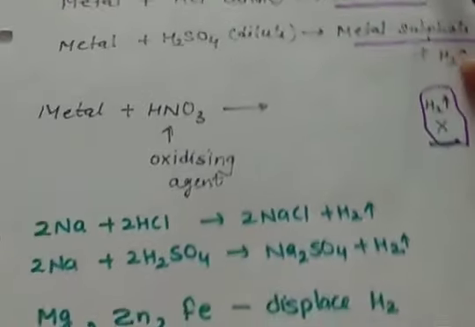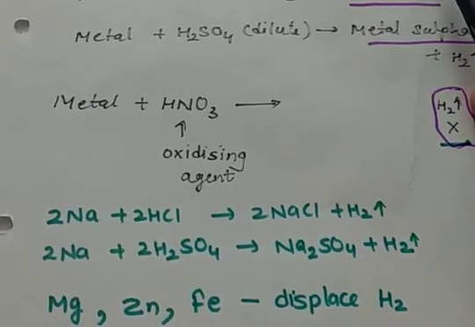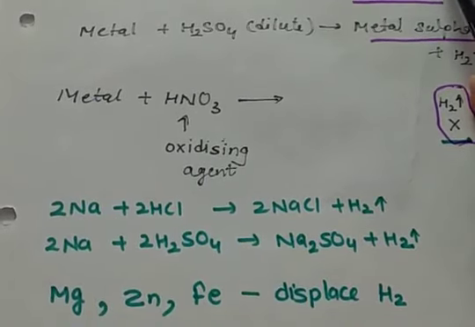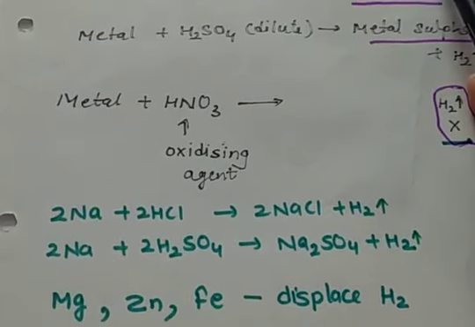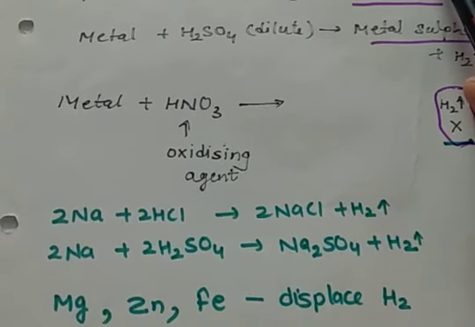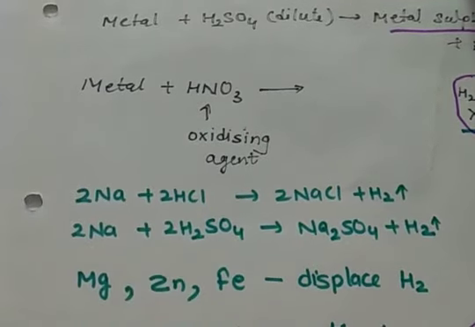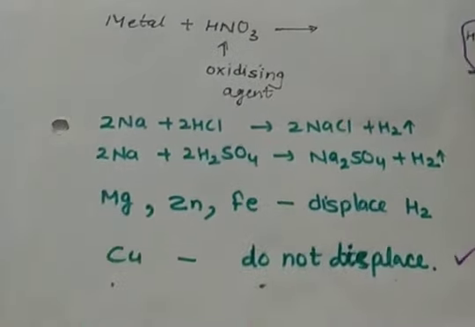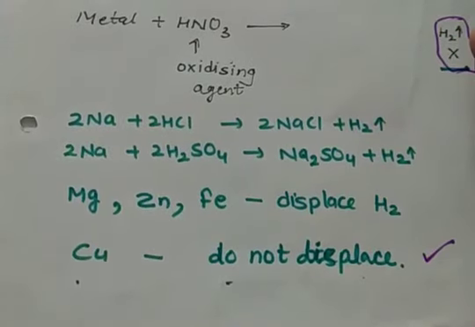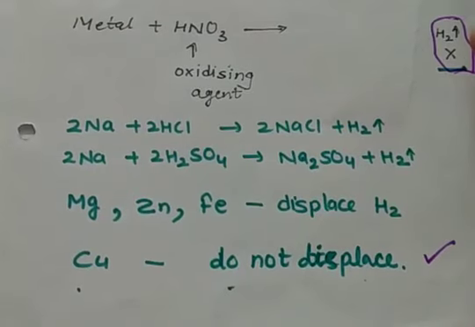For example, you can see when sodium reacts with hydrochloric acid, it forms sodium chloride and hydrogen gas is evolved. When sodium reacts with sulfuric acid, it forms sodium sulfate and hydrogen gas is evolved. Magnesium, zinc and iron also produce the same effects. They displace hydrogen from the acids and form salt, and hydrogen gas is liberated. But copper, as it has a standard electrode potential value lower than hydrogen, does not displace hydrogen from the acids.